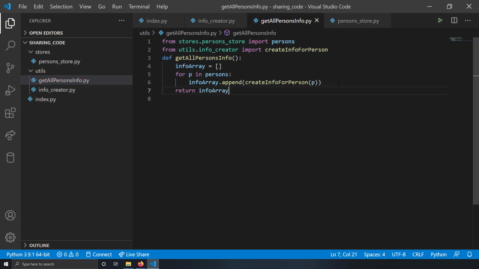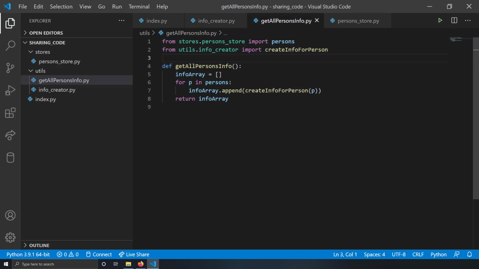So now what this function called get all persons info does is basically it will get all the persons from the store, and it will create a string array of user friendly readable strings, and it will return it from this function. So let me use this function in the entry file.